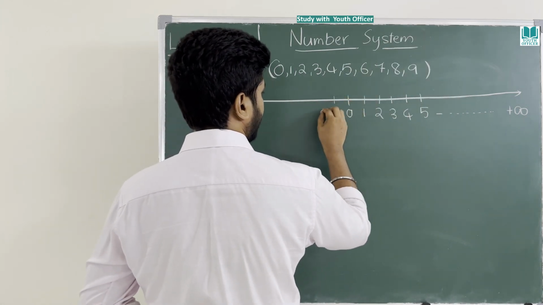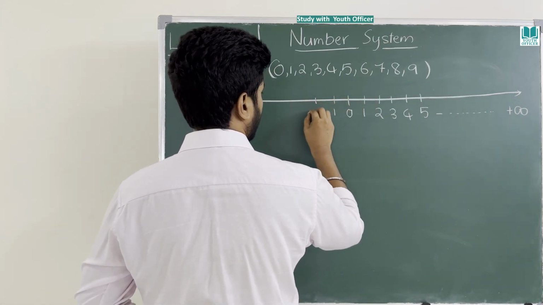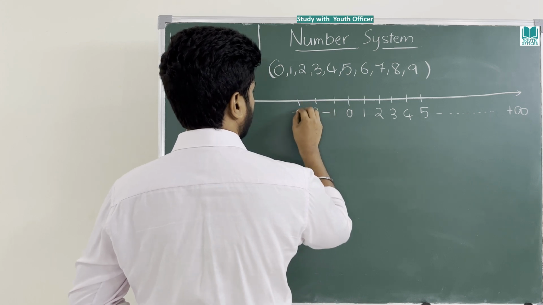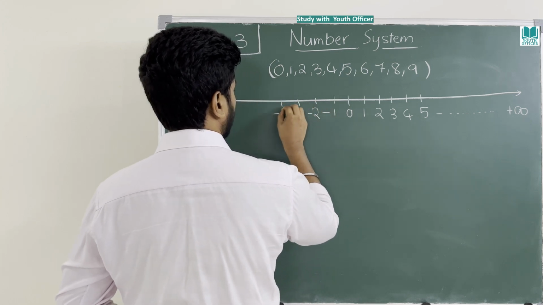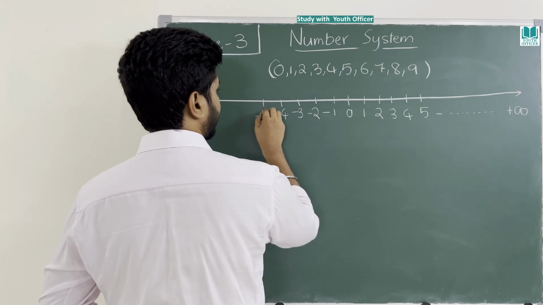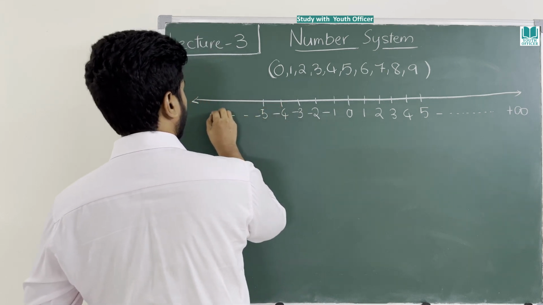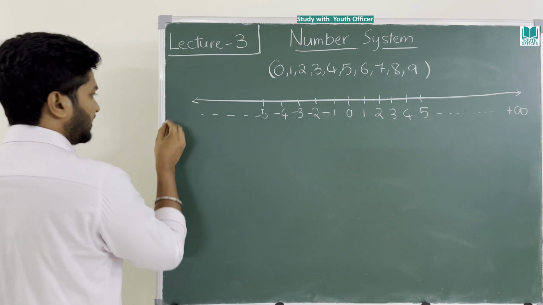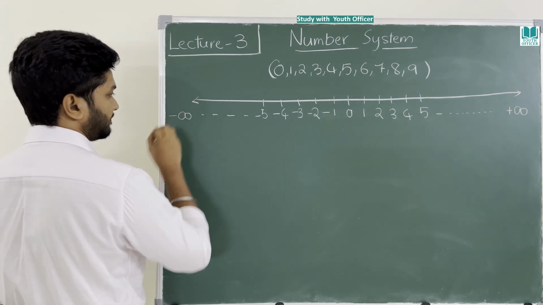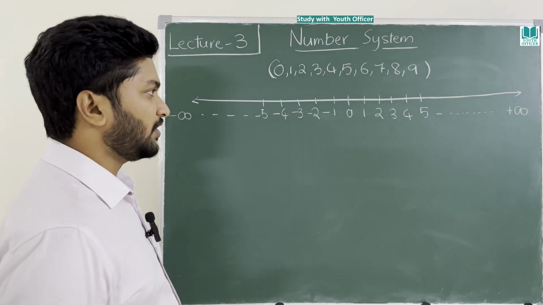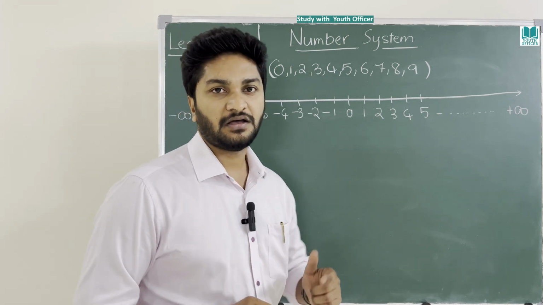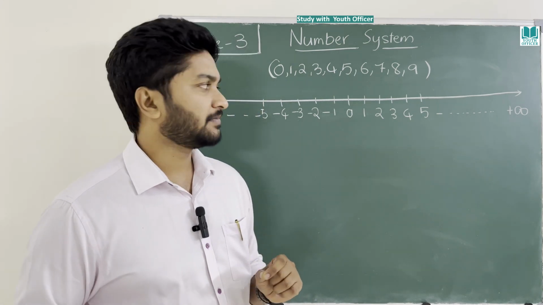And on the left side -1, -2, -3, -4, -5, and so on till minus infinity. This is how we represent a number line.